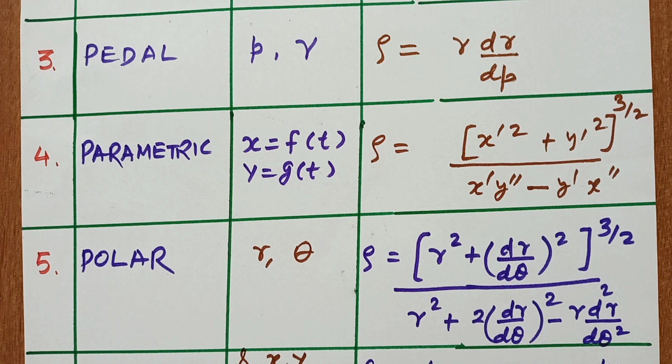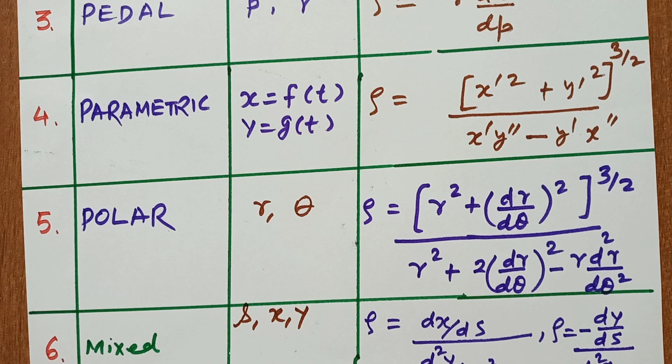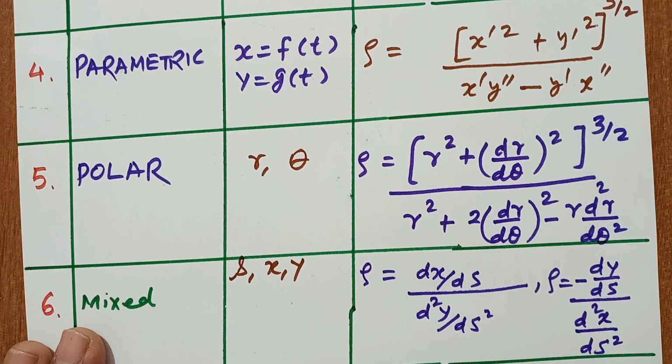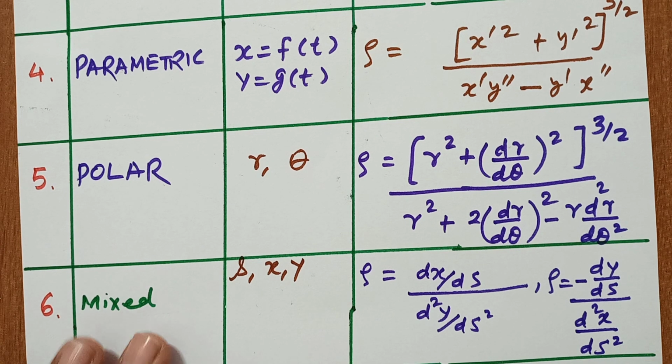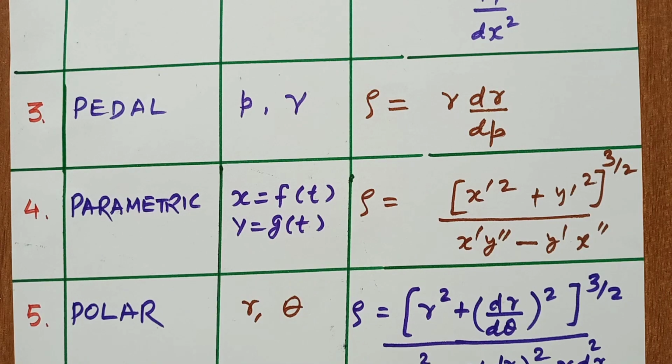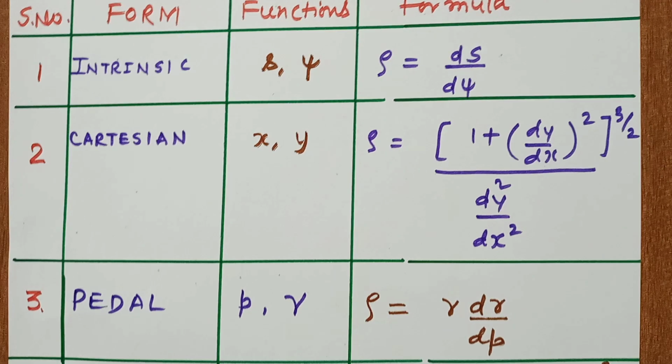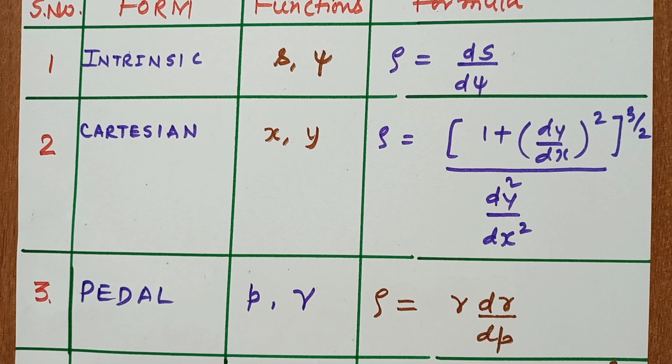Again, if the equation of the curve is in mixed form, meaning s, x and y, we can calculate in two different ways. One is radius of curvature rho equal to dx upon ds upon d2y upon ds2, or rho is equal to minus dy by ds upon d2x upon ds2. So these are the formulas for radius of curvature for different forms of equation of a curve. Remember this, it is very useful.